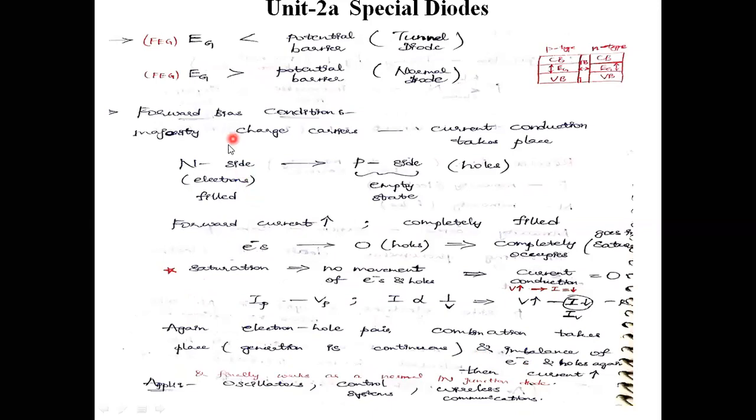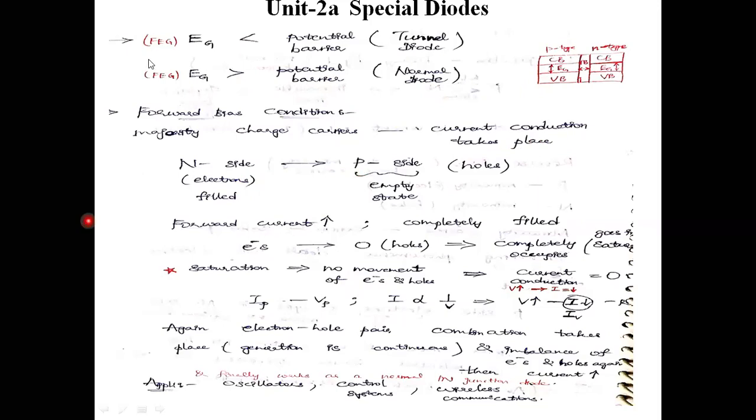Thereafter, the forbidden energy gap is less than the potential barrier in tunnel diodes, whereas the forbidden energy gap is greater than the potential barrier in a normal diode. In forward bias condition, the majority charge carriers are electrons on the N side. Current conduction takes place by those electrons only, and N side electrons fill into the P side.